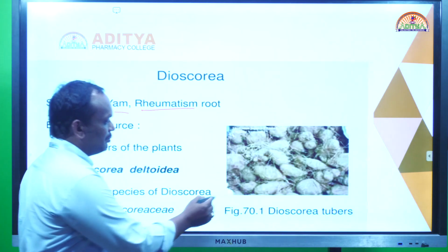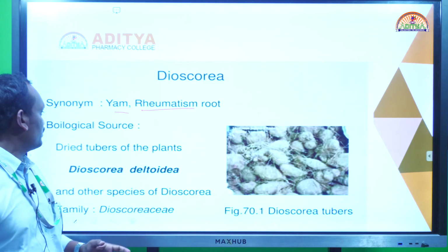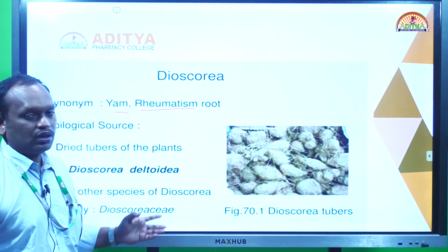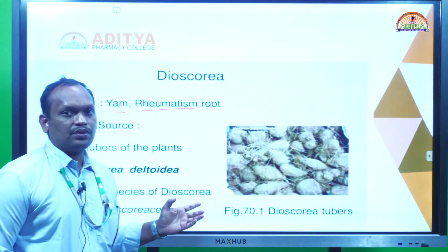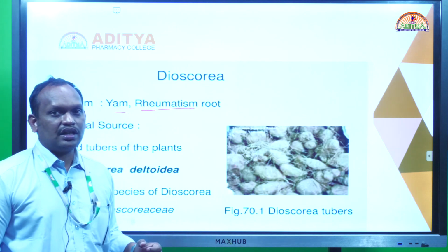So actually it's a bulb. We see the picture of Dioscorea. It's a bulb obtained from a root modification. So we are using this as a crude drug. But what is the use of this? Dioscorea is a precursor for the synthesis of various corticosteroidal hormones.